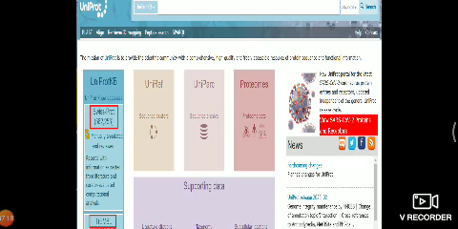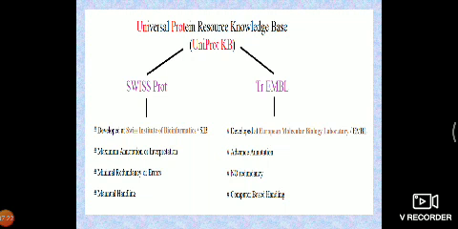This is the website. See, maximum annotation means maximum information we can get. Minimal redundancy means they are not mixing the errors. That means suppose there is a lot of data available, but whatever data we need to search, only that data would come to us. So very little error is available in this UniProtKB.